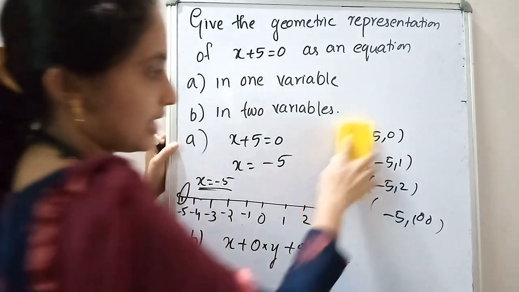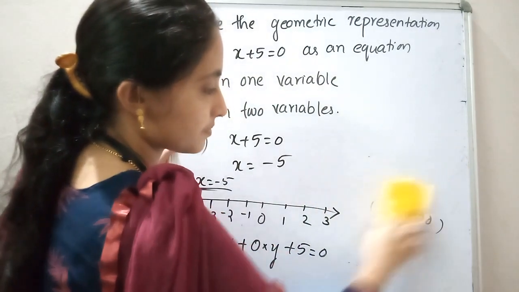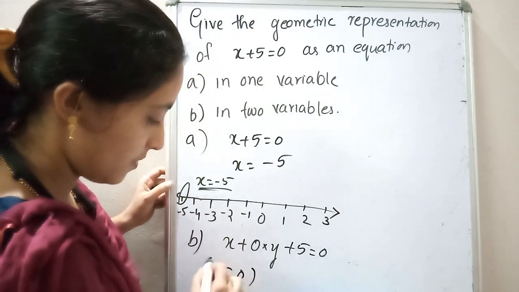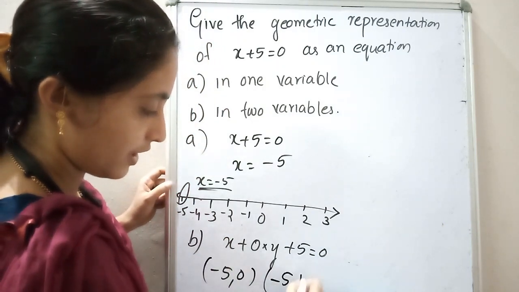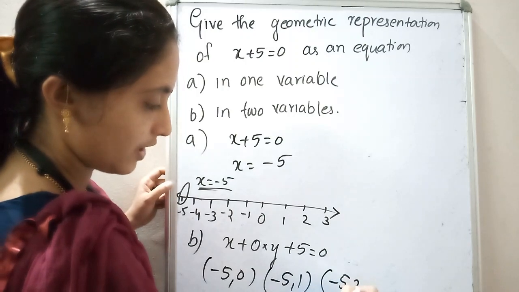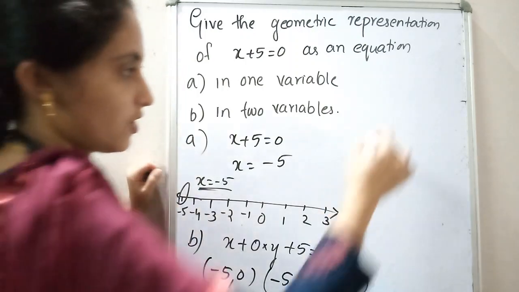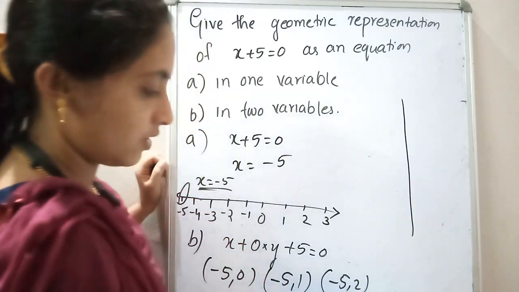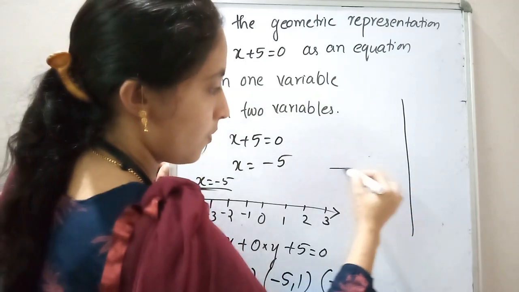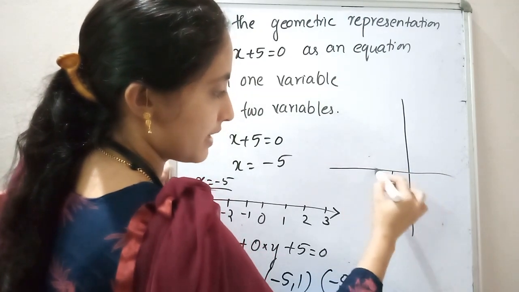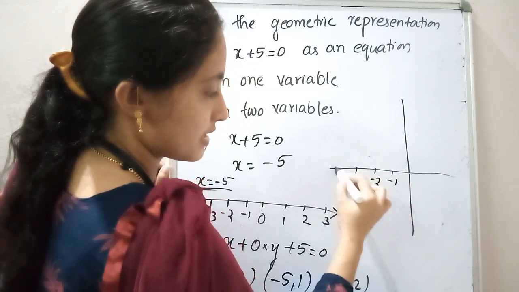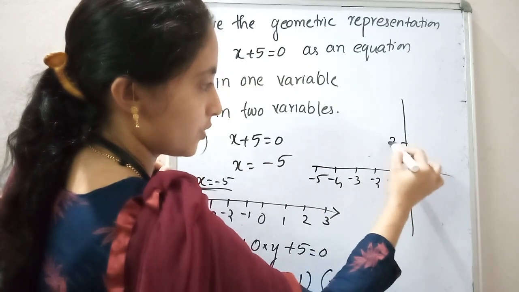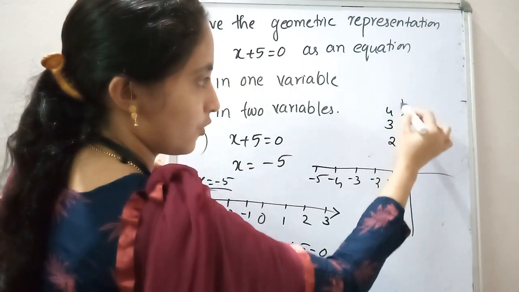So please listen here. The points are minus 5, 0, minus 5, 1, minus 5, 2. Only two or three points I'll draw. Okay. So minus 1, minus 2, minus 3, minus 4, minus 5. Then 1, 2, 3, 4, 5.